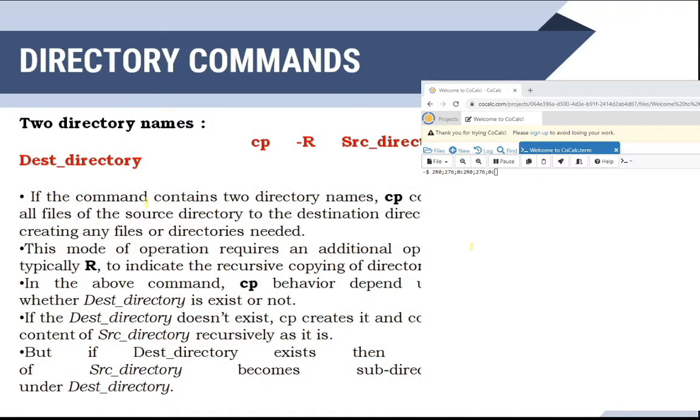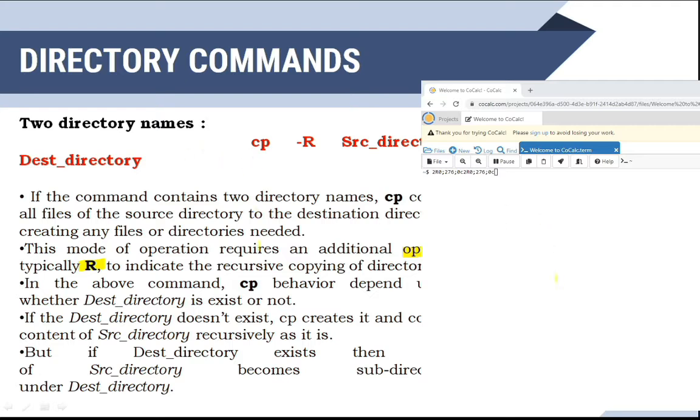Then the third mode, if two directory names are present, source as well as destination, both are directories. If the command contains two directory names, cp copies all files of the source directory to the destination directory, creating any files or directories as needed. This mode of operation requires an additional option, R, that is for recursive, because you are copying the directories recursively, the complete structure.